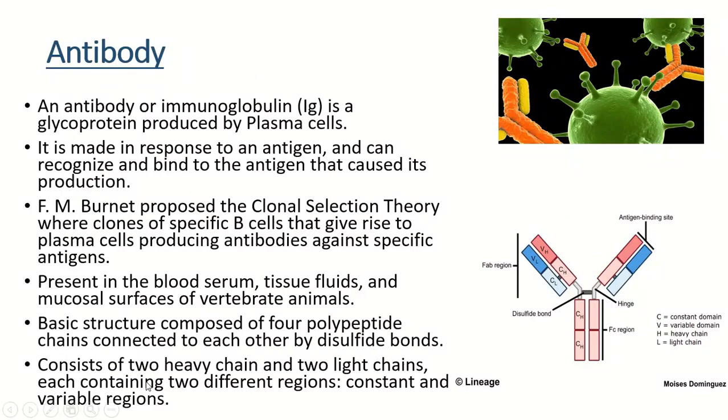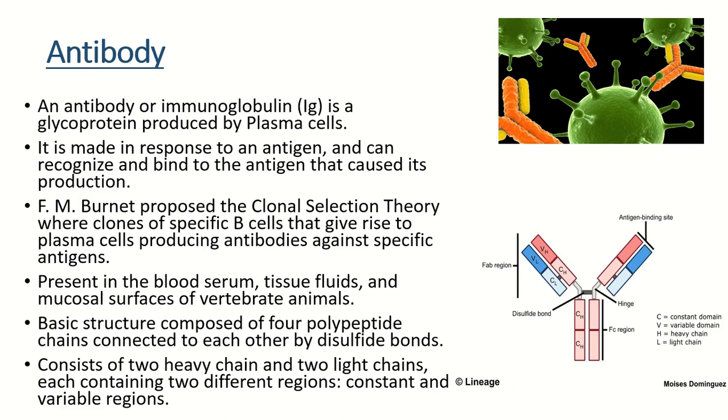Next is the antibody. We have mentioned in the antigen section that antibody generators are antigens. So what is an antibody? An antibody or immunoglobulin, that is Ig, is a glycoprotein produced by plasma cells. Plasma cells are actually B cells. B cells that produce antibodies are termed plasma cells, and it is made in response to an antigen and can recognize and bind to the antigen that caused its production. That is, the antigen's epitopes will bind to the antibody's paratope, that is the antigen binding site.